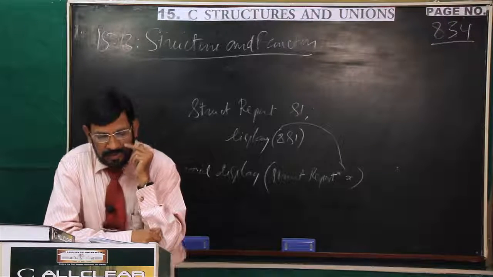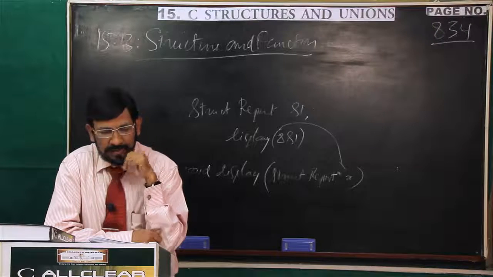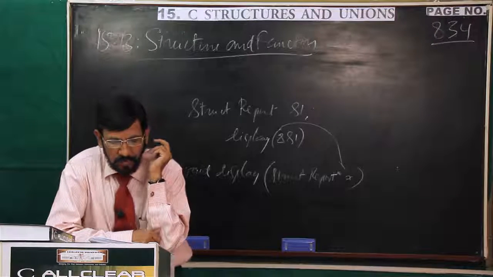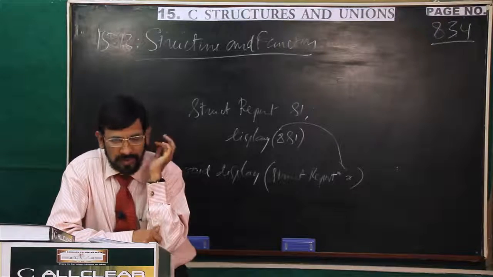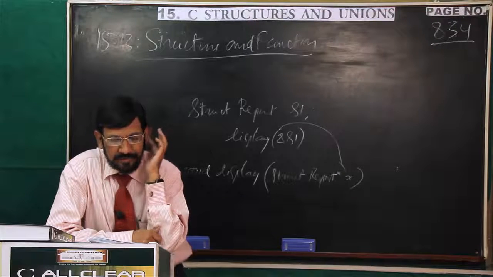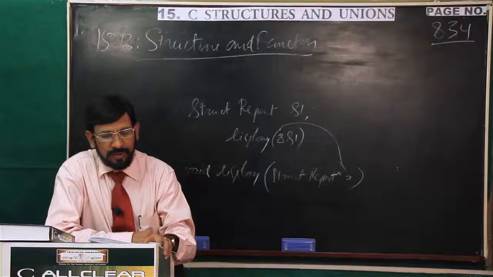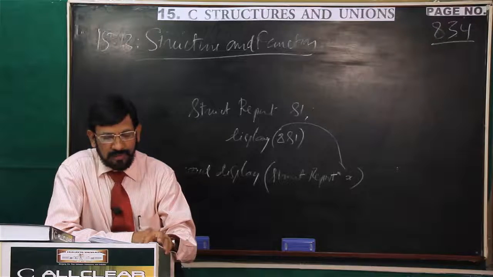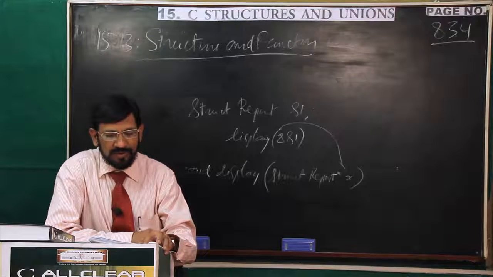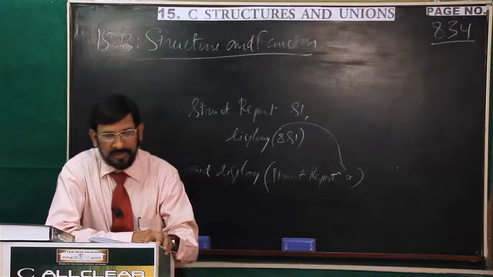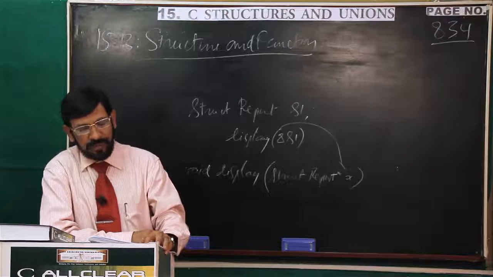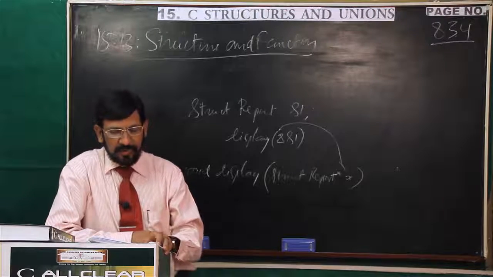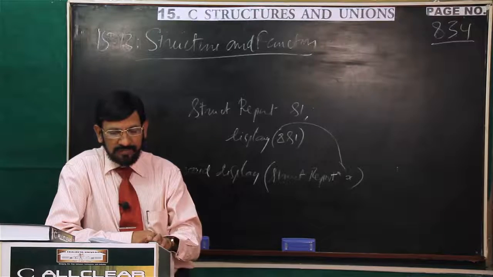Page number 835, 15.10. Now one report we declared, structure declaration, line number 5 to 10. Thereafter, we are passing the value to the display function. We declared a structure report type variable S1, and in the 14th line, display S1, we are passing.